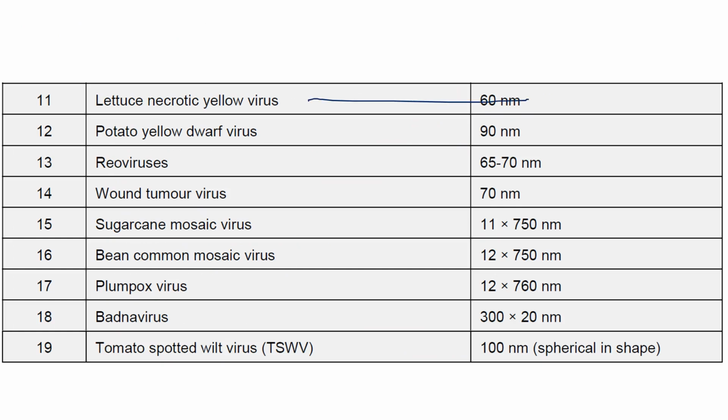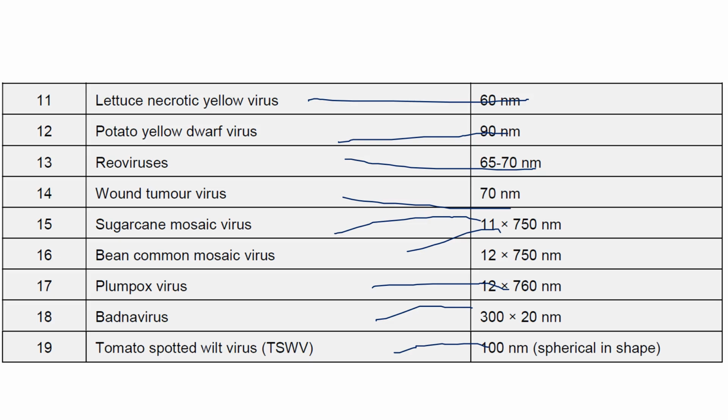Lettuce big vein virus 60, potato yellow dwarf virus 90, reovirus 65-70, wound tumor virus 70, sugarcane mosaic virus 11 into 750, bean common mosaic virus 12 into 750, plum pox virus 12 into 760, Badnavirus 300 into 20. Tomato spotted wilt virus is 100 nanometer in size, spherical in shape. So these are a couple of important plant viruses and their sizes.